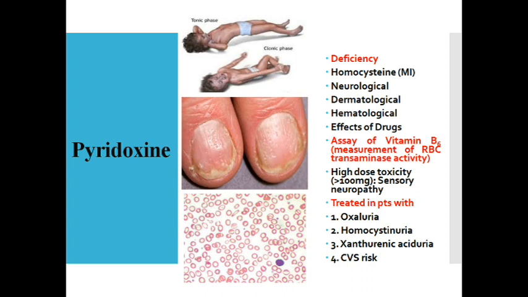The other benefits of pyridoxine are for patients having oxaluria, homocystinuria, xanthine aciduria, xanthurenic aciduria, and patients with cardiovascular risk. Most people these days, in the metropolitan cities, people belonging to educated families, are themselves supplementing vitamin B complex without any doctor's prescription. There's a trend going on to prevent future heart attack risk. Taking vitamin B complex is not a harmful thing to our body, because they are water soluble. Ultimately, they get excreted in the urine. The toxicity is actually very rare.